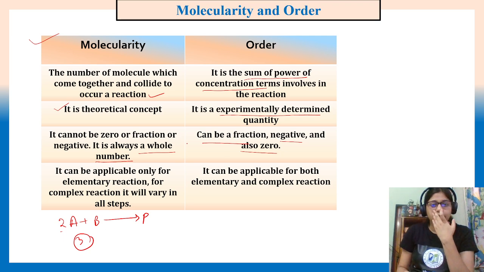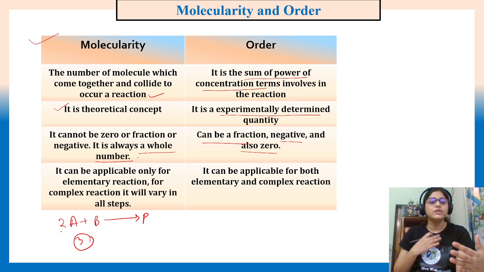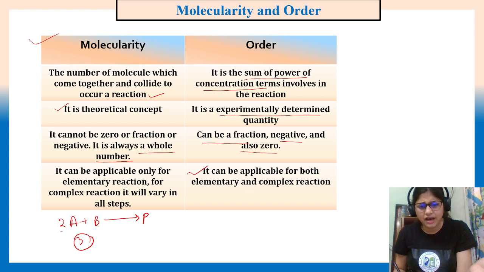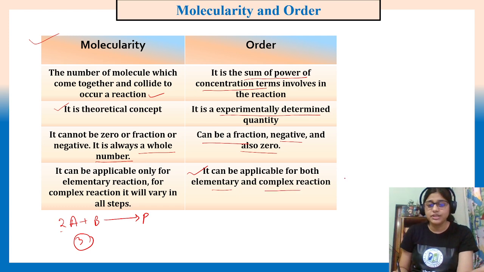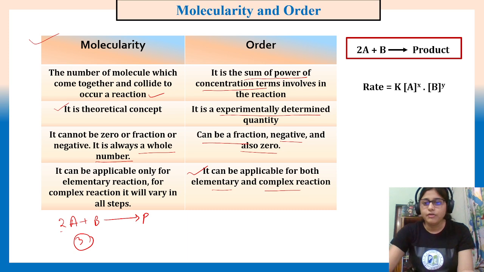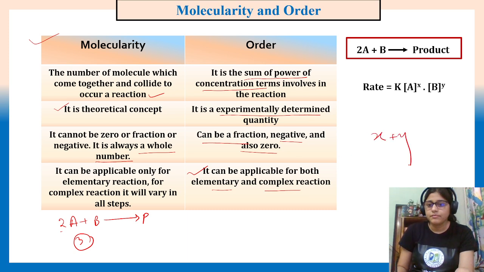But for the complex reaction, we should know all the steps, and it will vary in all steps. And order can be applicable for both the elementary and complex reaction because it is experimentally determined. So it will not depend on whether it is an elementary or complex reaction. So let's say 2A plus B equal to product, rate is this and order will be x plus y. Clear?